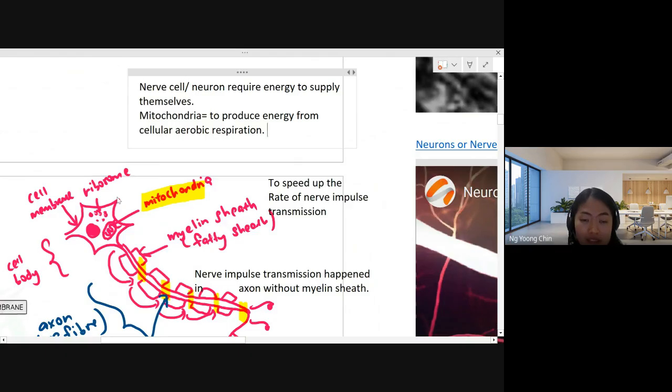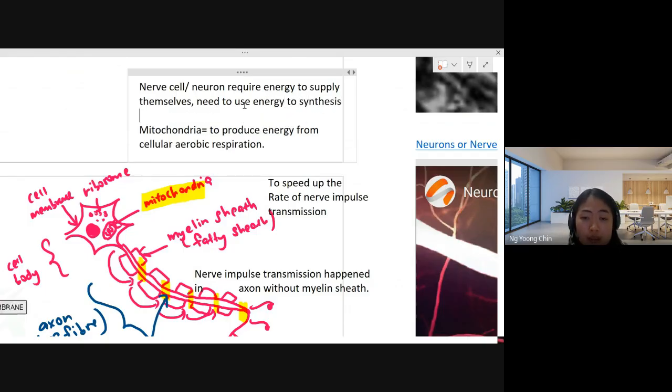So the nerve cell is able to use this energy to synthesize something. Nerve cells need to use energy to synthesize neurotransmitter.